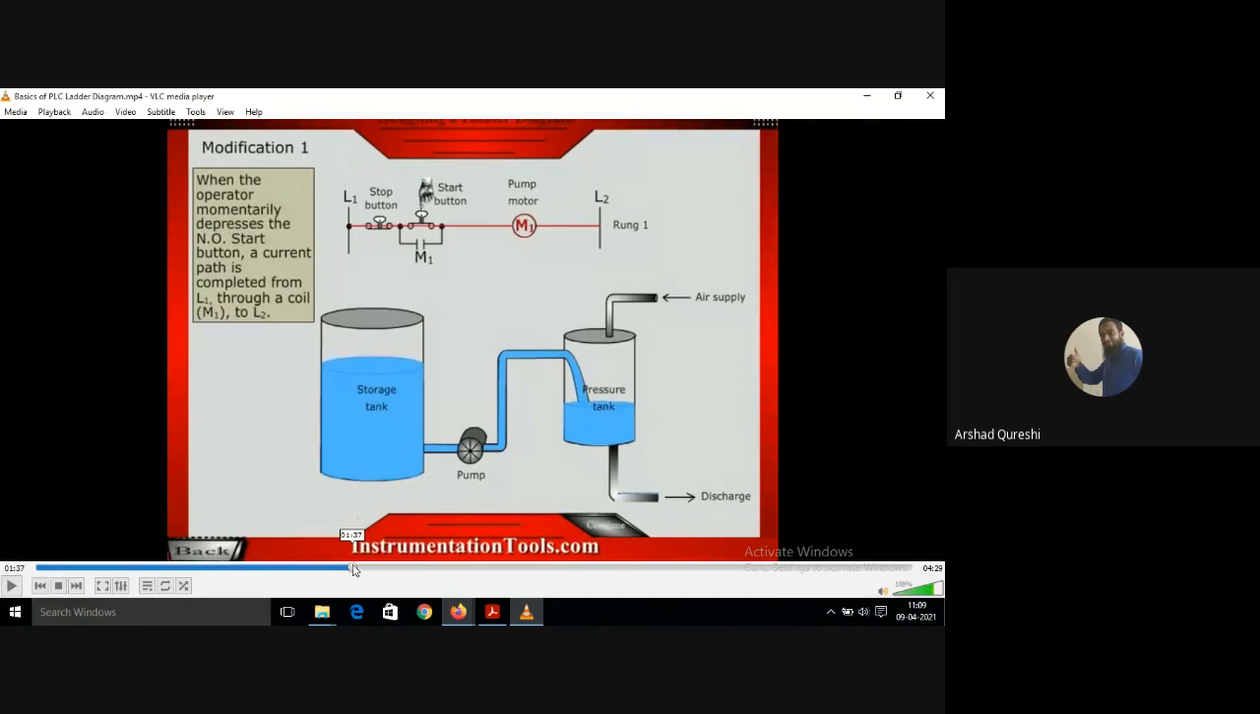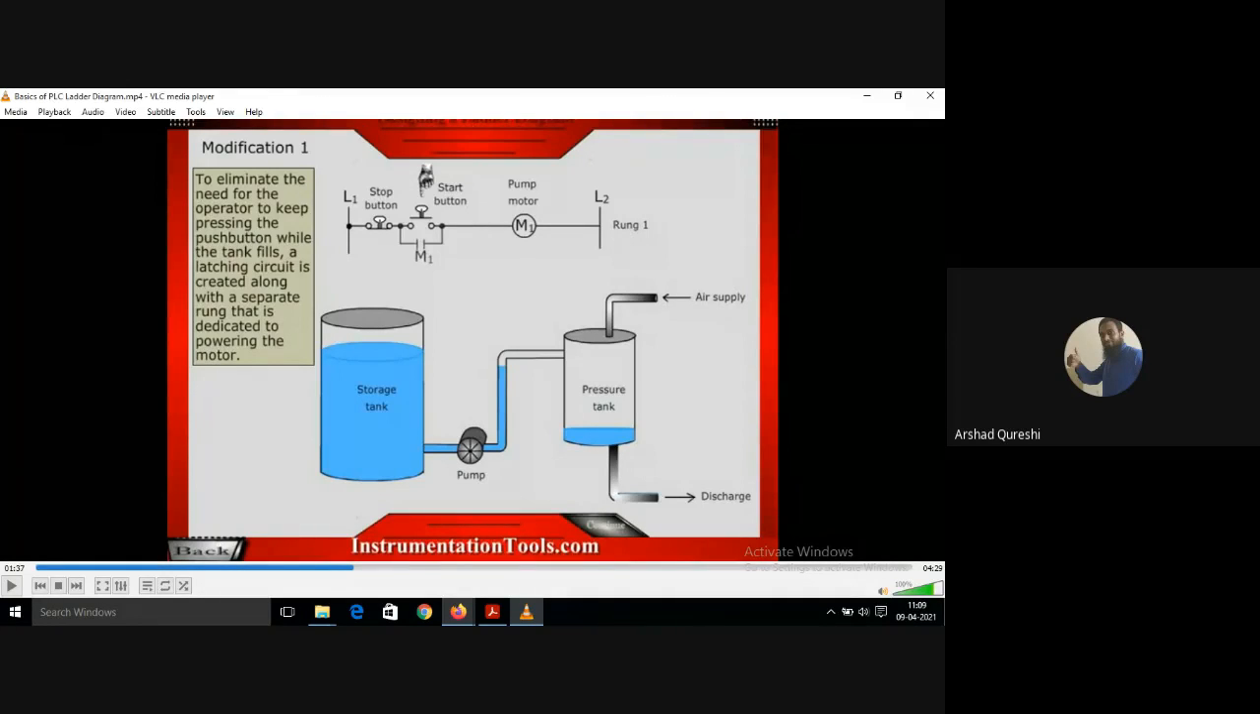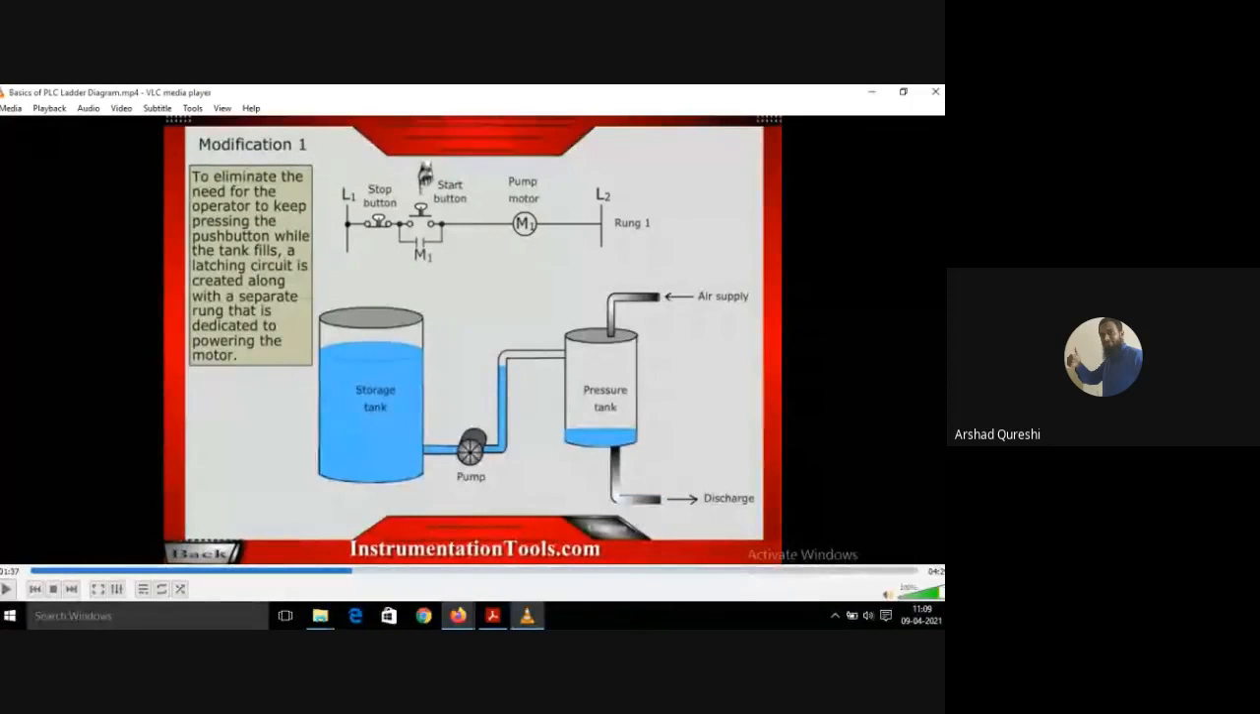See, now comes a little bit of automation. What is it telling now? To eliminate the need for the operator to keep pressing the push button while the tank fills, a latching circuit is created, along with a separate rung that is dedicated to powering the motor. All of you know what latching is, students. You might have studied that in electropneumatics.